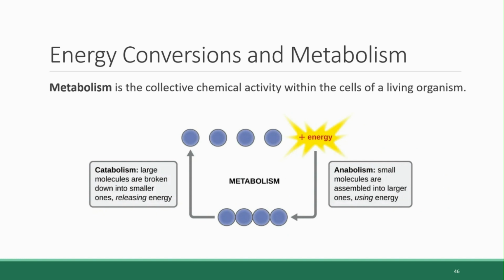And this requires energy to be invested. This is called anabolism. So in metabolism, there is this give and take between catabolism and anabolism. Catabolism breaks down molecules and releases their chemical potential energy so it can be converted into kinetic energy. Anabolism takes energy and uses it to build up important molecules that living things need.